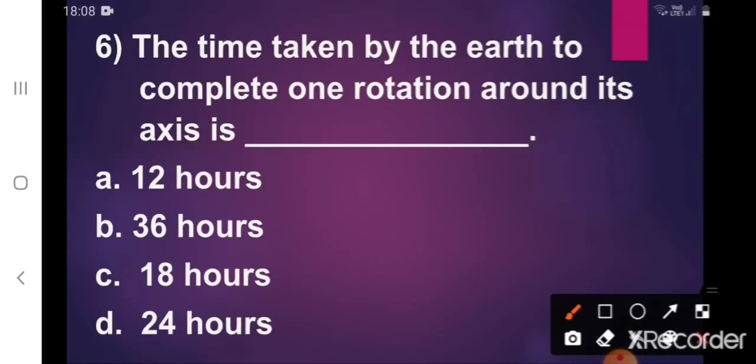Sixth one, the time taken by the earth to complete one rotation around its axis is dash. A. 12 hours. B. 36 hours. C. 18 hours. D. 24 hours. What's the correct option? Yes, D. 24 hours. The time taken by the earth to complete one rotation around its axis is 24 hours.